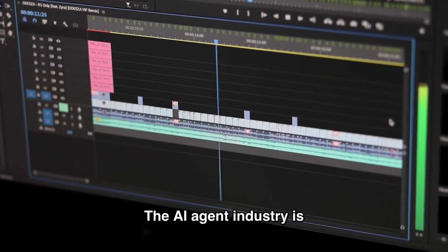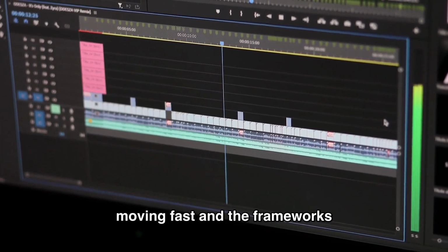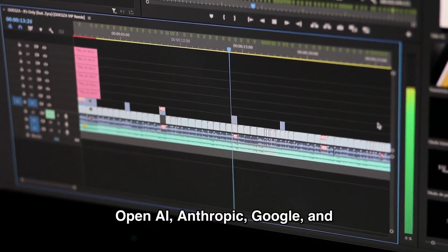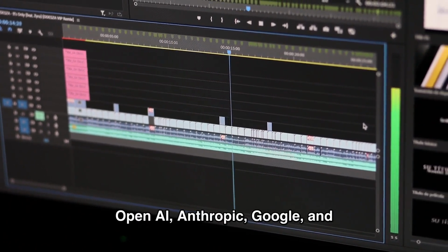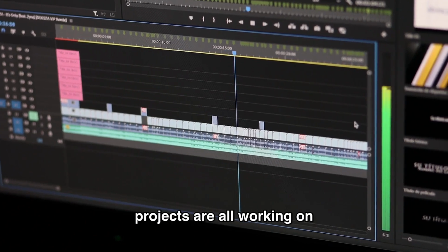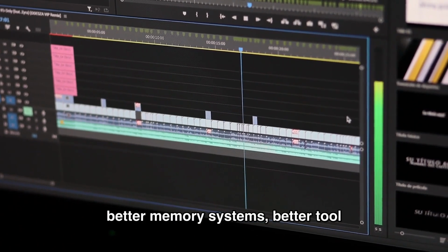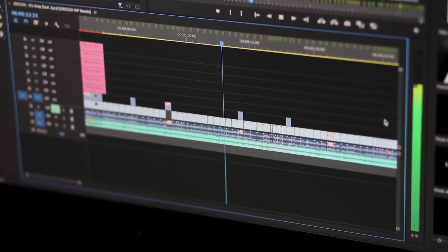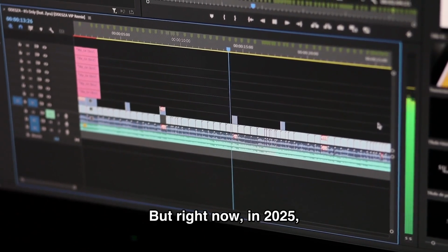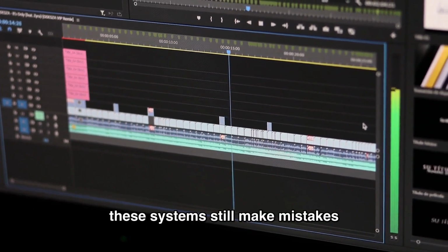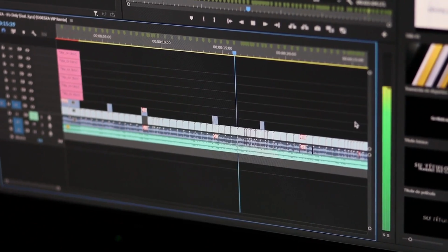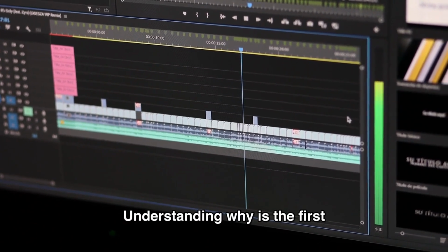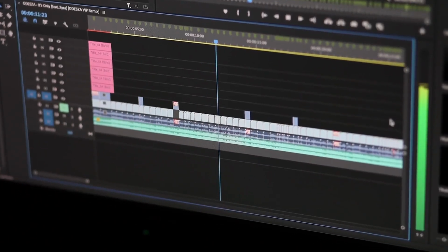The AI agent industry is moving fast, and the frameworks are improving. OpenAI, Anthropic, Google, and a wave of open-source projects are all working on better memory systems, better tool orchestration, and more reliable reasoning. But right now, in 2025, these systems still make mistakes that a focused human would not make. Understanding why is the first step to using them responsibly.